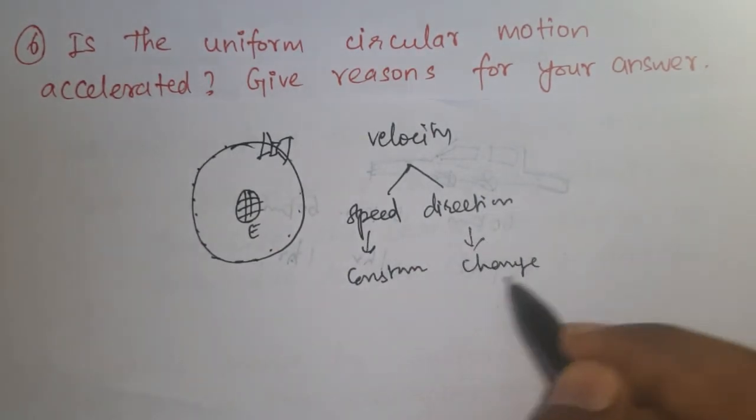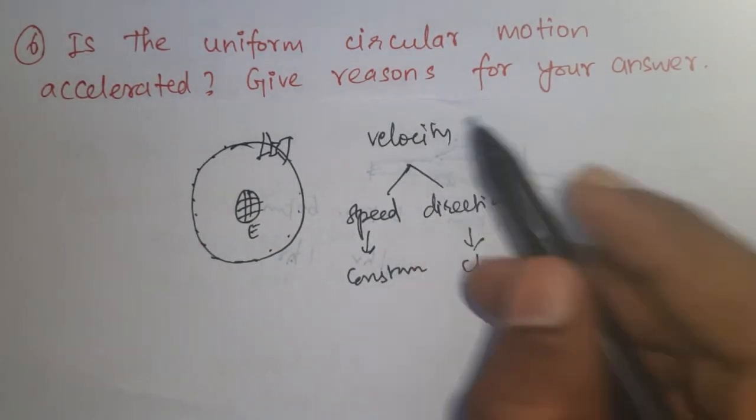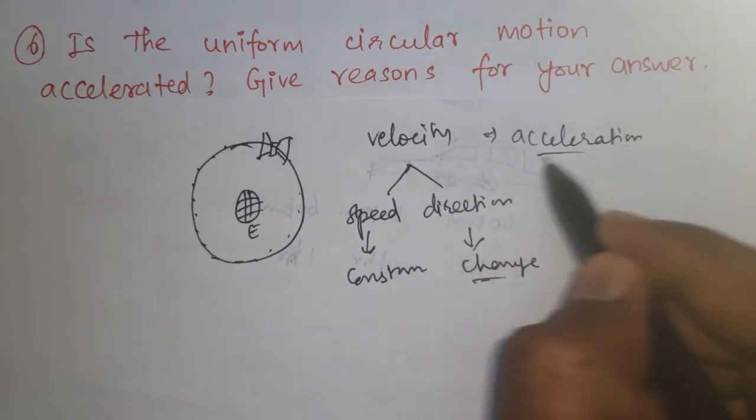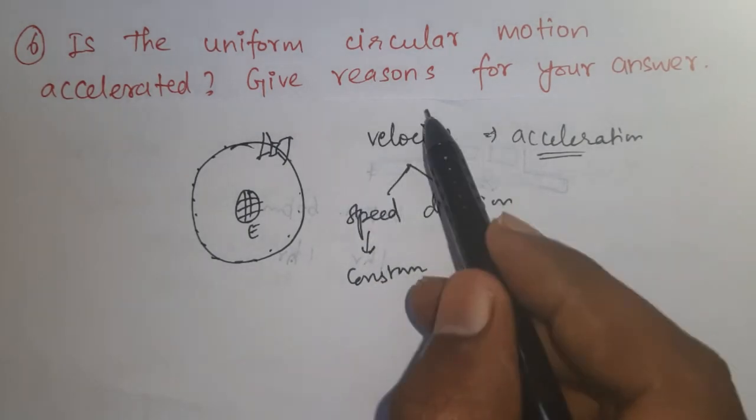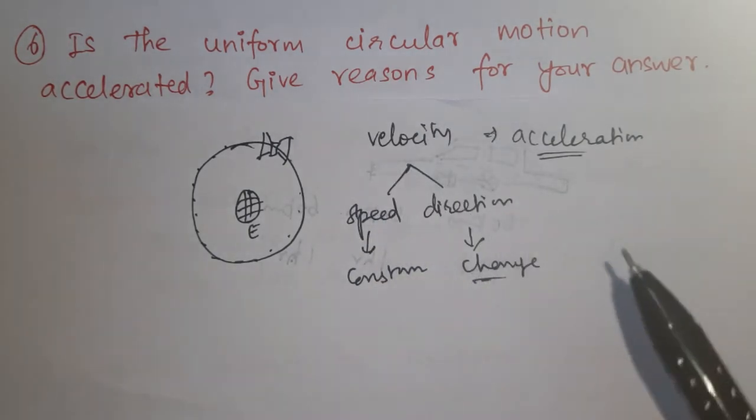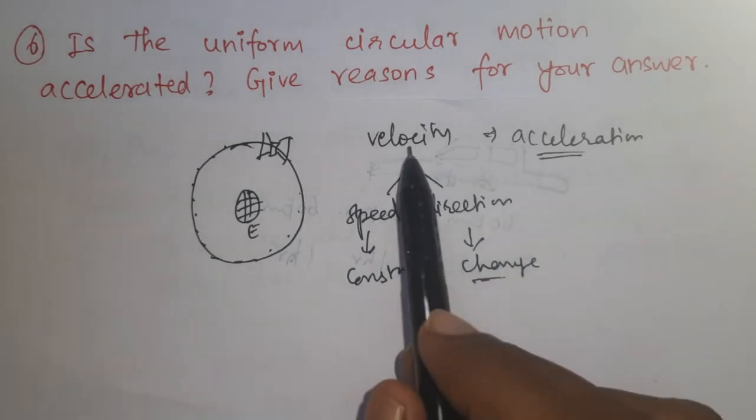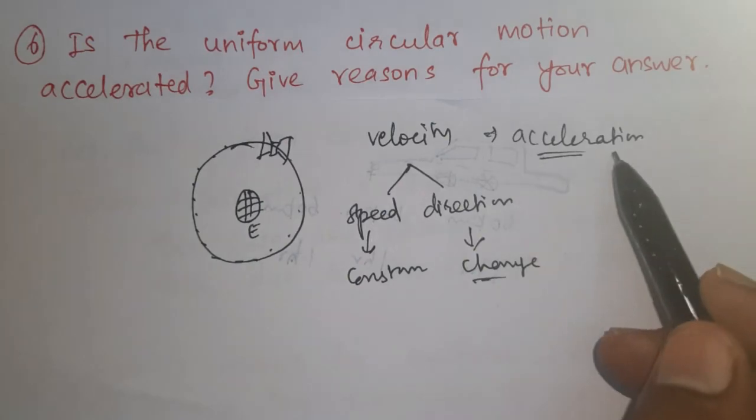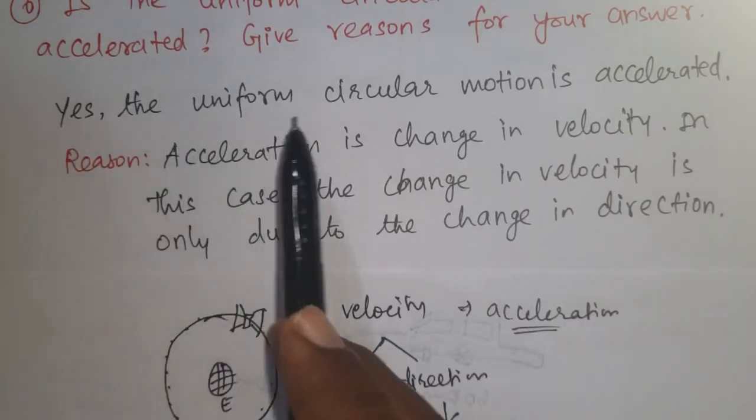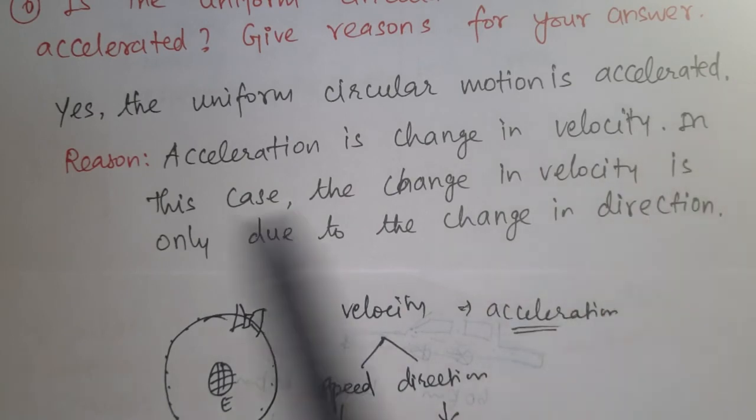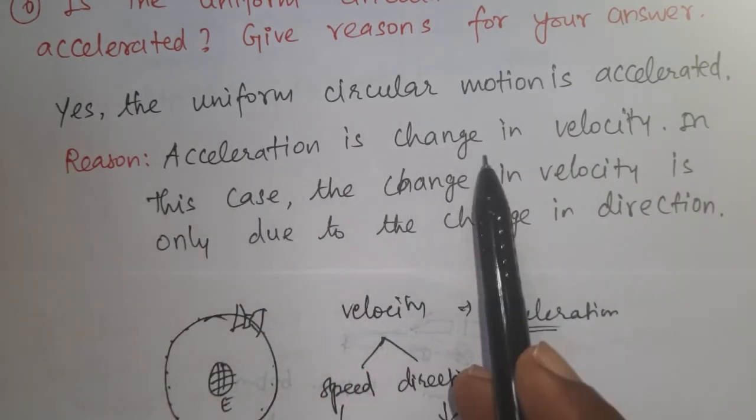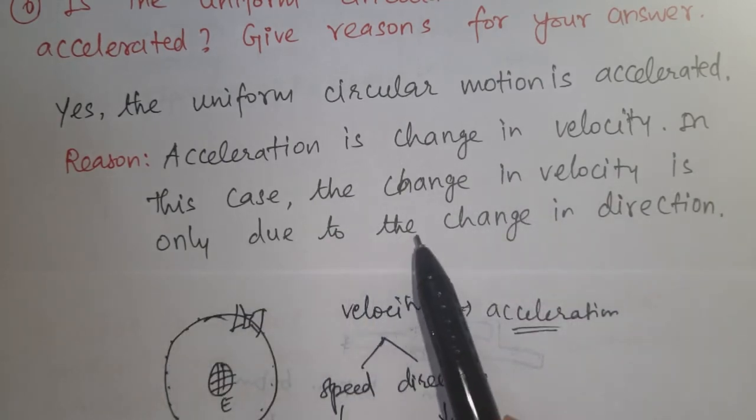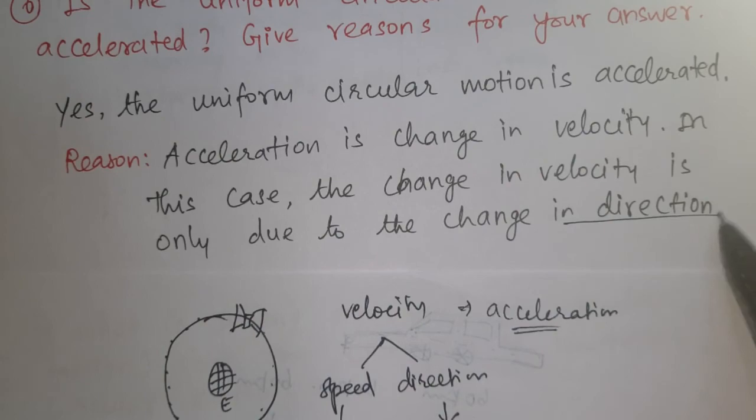So due to this change in direction, velocity is changed. If velocity is changed, that is acceleration. Acceleration is nothing but the rate of change of velocity. To change velocity, your direction is changed. So due to the change in velocity, uniform circular motion is accelerated. Yes, the uniform circular motion is accelerated. Reason: acceleration is change in velocity. In this case, the change in velocity is due to the change in direction.